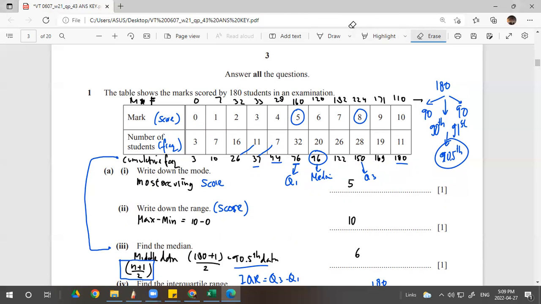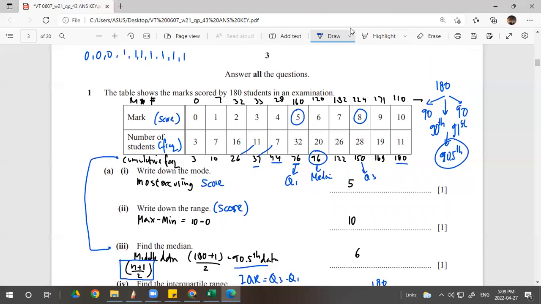How do we know it's 180? Here it's given on the data. Oh, the cumulative. Okay, 180 students. The cumulative frequency is always 180 following the amount of students. Now, if you want to calculate the mean, you have to multiply the mark of the students and the number of students. So actually we have 3 zeros and then 7 ones, right?